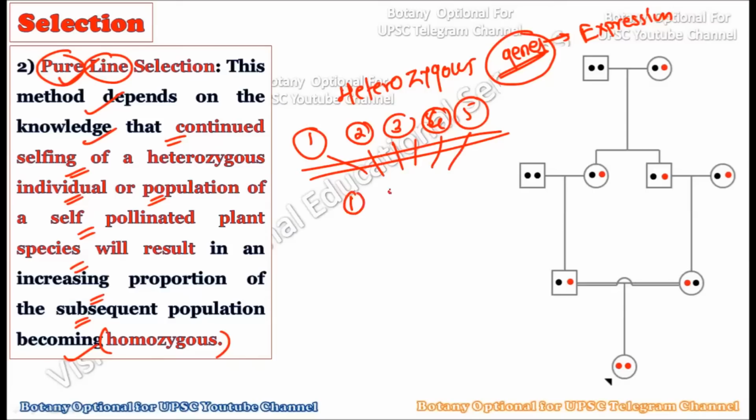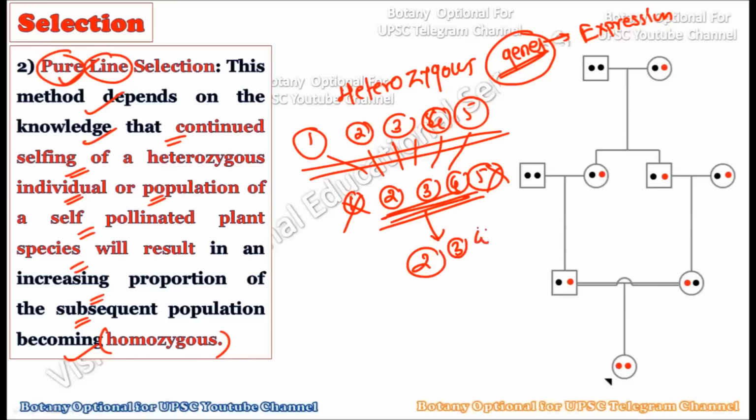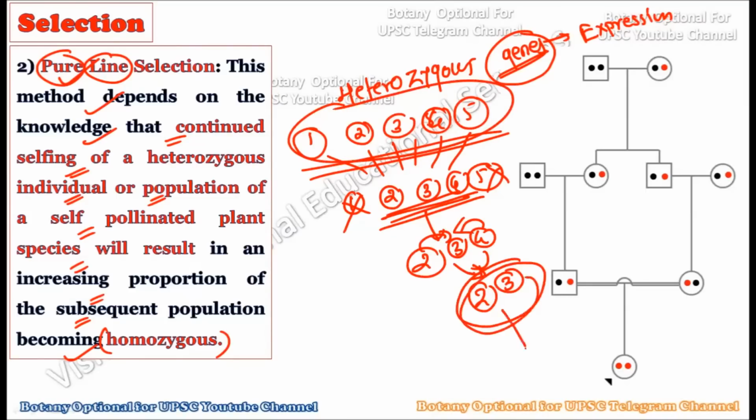If you start to self-cross these plants, you will come to know there is another generation created in the F1 generation, and out of these 5 plants, 3 plants are showing promise, but not these 2 plants. So the desirable genes were transferred to these 3 plants only. So we will again self-pollinate plants 2, 3 and 4 so that there will not be any new genetic combination. Only the genetic combination is coming from the 2nd, 3rd and 4th plants. So finally, we have only 2 plants showing all of the desirable characters which are present in all of these 5 plants. Then after subsequent selfing of these plants, finally we have created the species which shows all the desirable characters of all of these 5 plants.